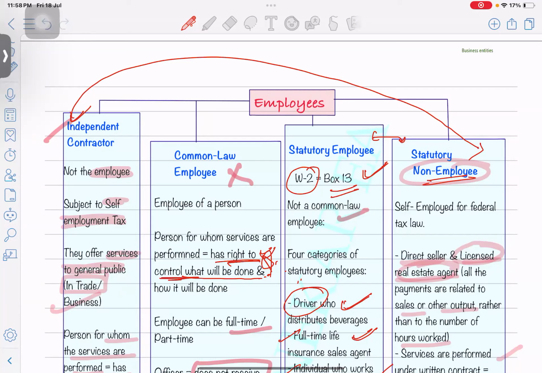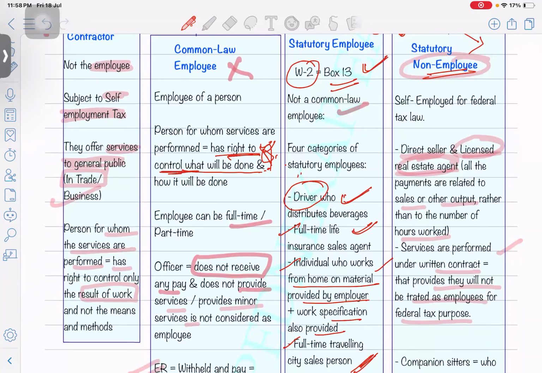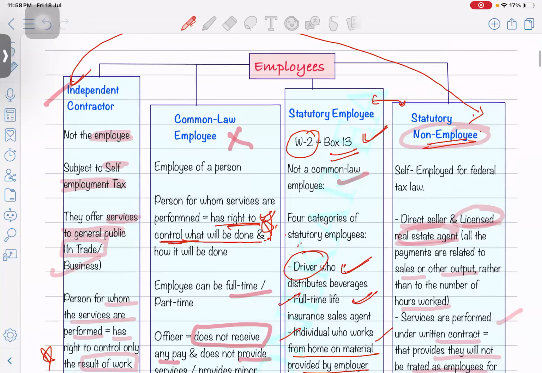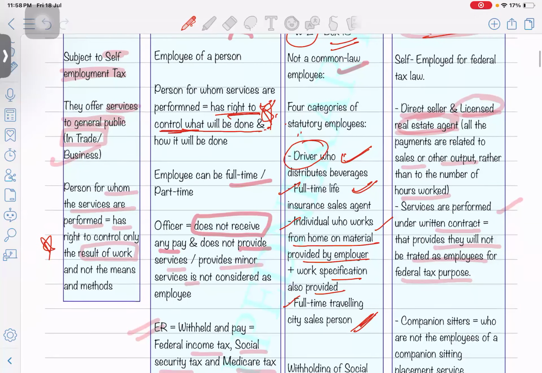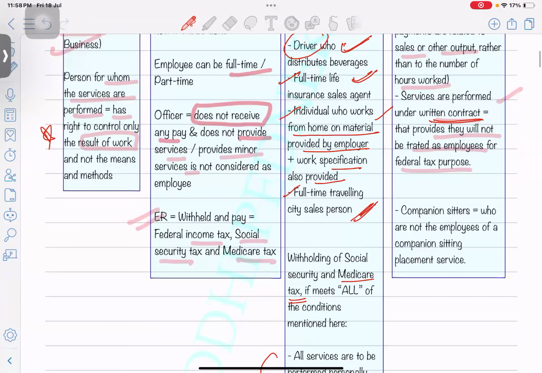Okay, I know there will be now again a confusion between independent contractor and the statutory non-employee. So, independent contractor is someone who is providing the services and the results are controlled. This line you have to remember mainly to differentiate it. Results are only controlled by the person who has hired them. But in statutory non-employee, the results are not controlled. Services are performed under a written contract. That's it.